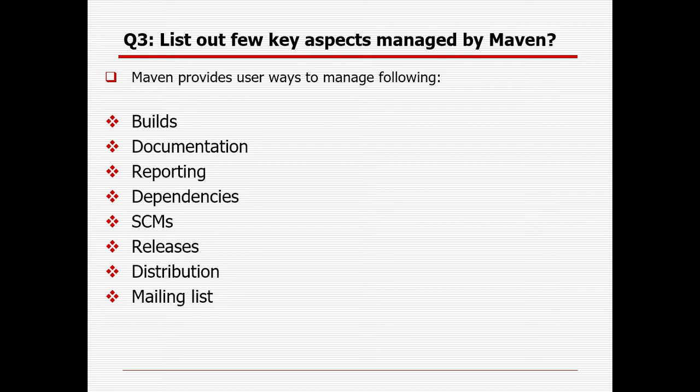Then another is software configuration management, SCM, which can be handled through Maven. Releases can be handled, different releases on a weekly basis, monthly basis, daily basis, and even hourly basis. It will distribute those things to a broader audience, and also a mailing list. We can add a mailing list so that a particular person will get mail as and when some release or build is triggered.